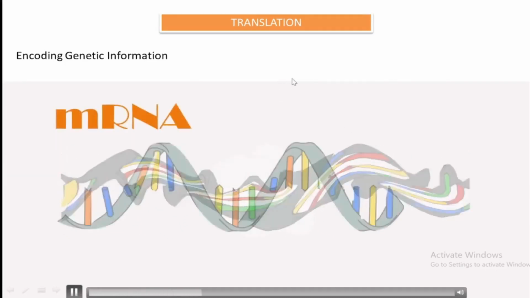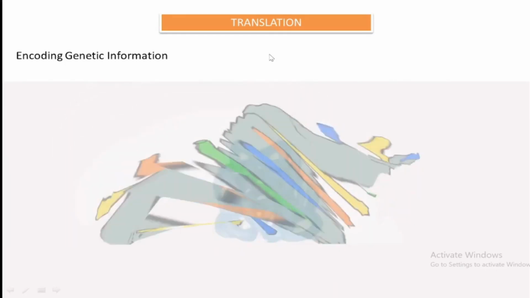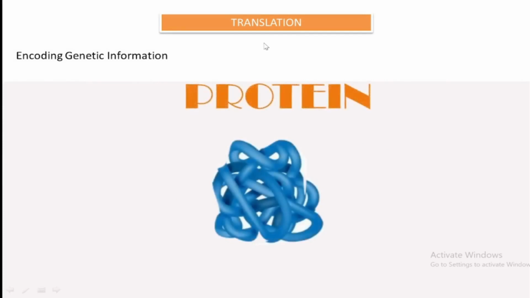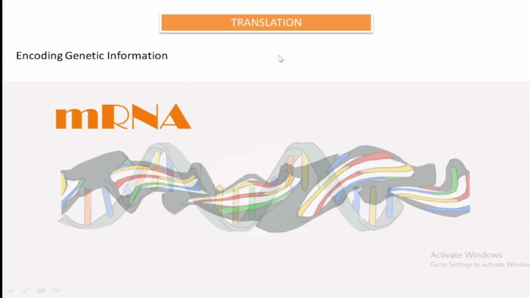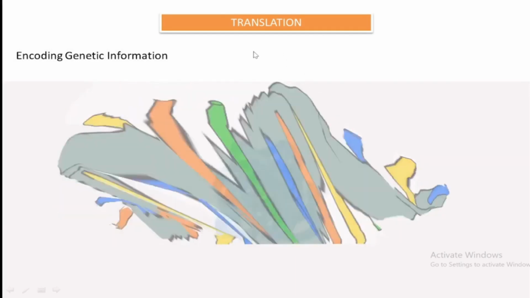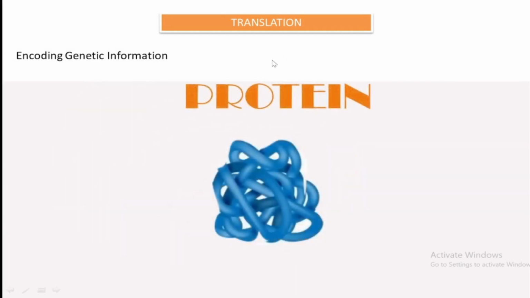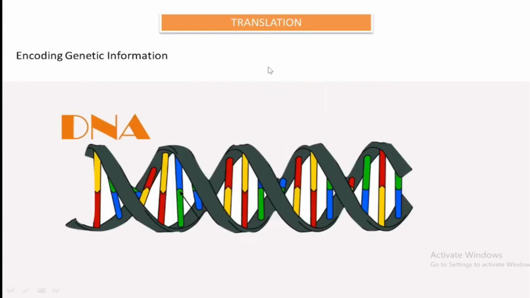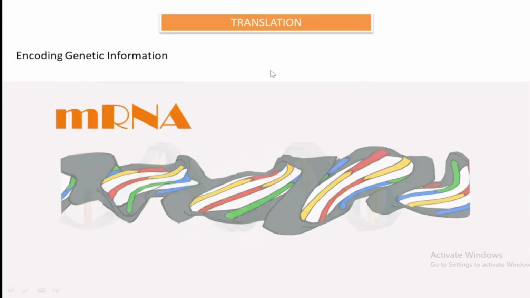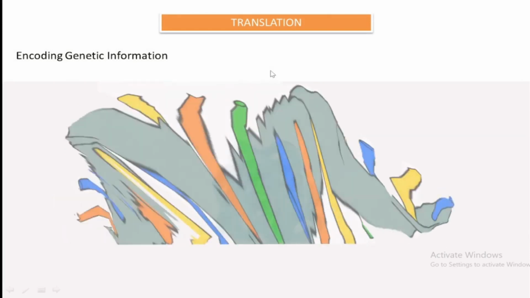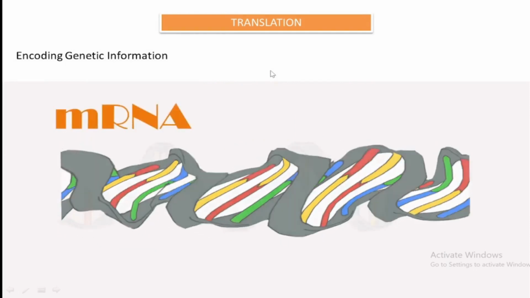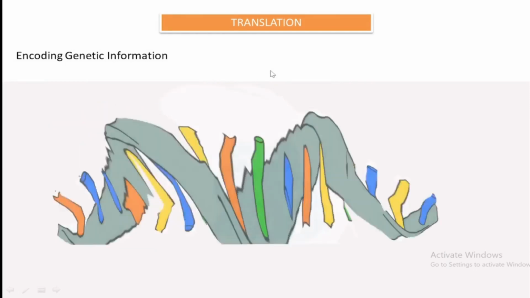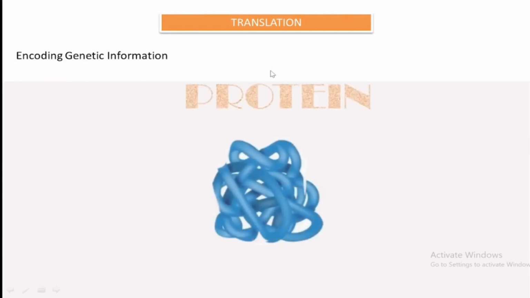Dear students, today we are going to start another chapter, that is translation, and till the last chapter we finished all the detailed aspects of transcription. What is translation? Its simple definition is known to everybody, I hope. What is translation? Translation is the decoding of the nucleotide sequence that is present in mRNA to the amino acid sequence in a polypeptide chain.